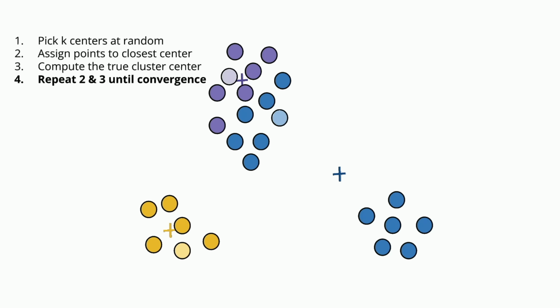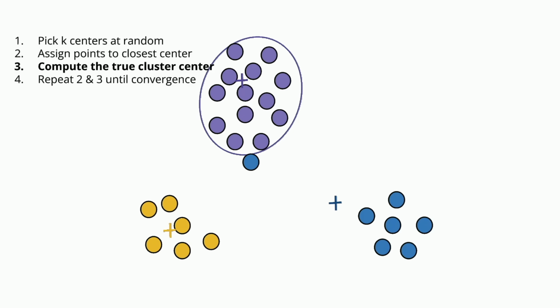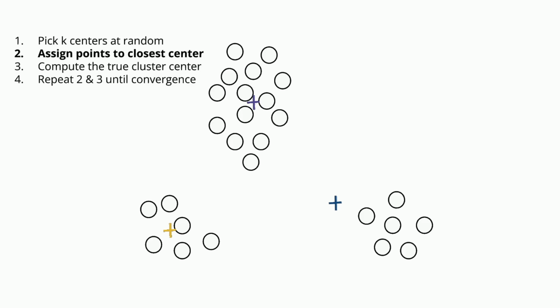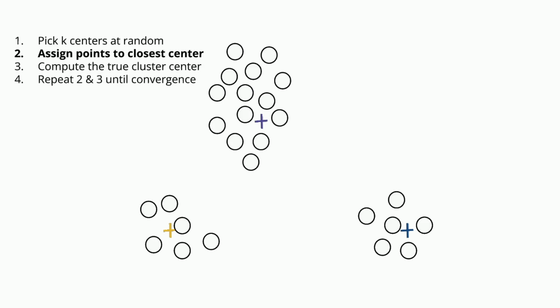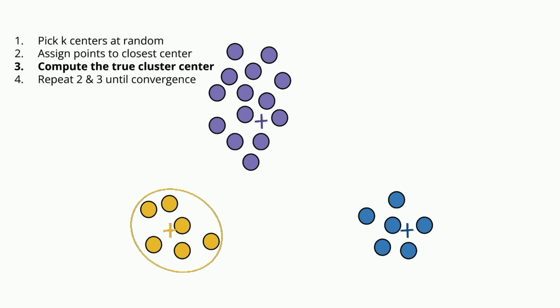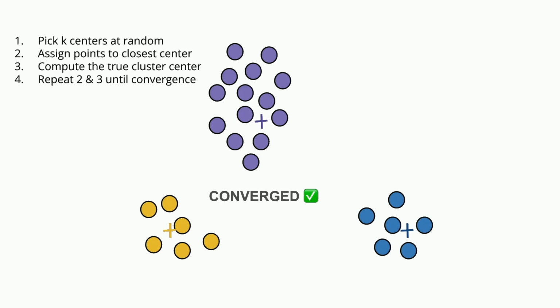And we can repeat steps 2 and 3 until convergence. The starting centers then completely determine where we end up. Some starting centers produce optimal solutions, and some don't.